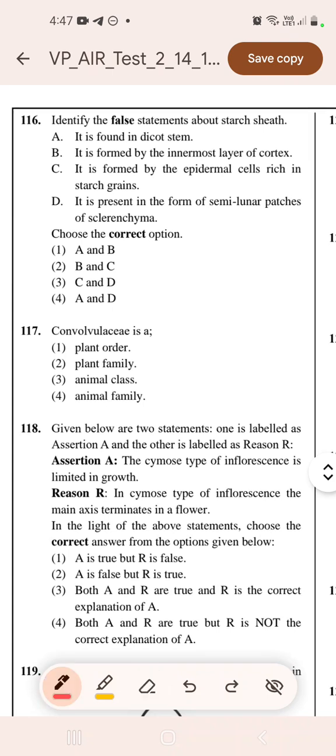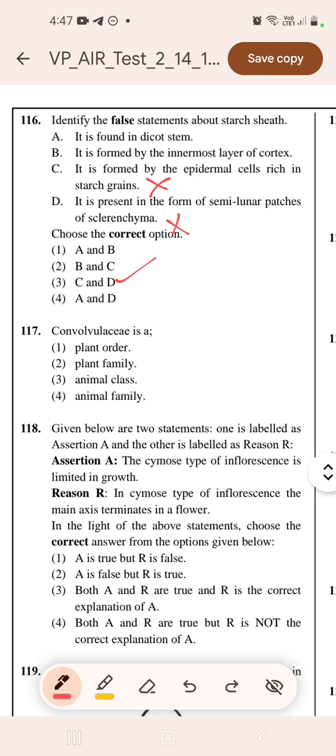Question number 116. Identify the false statement about starch sheath. It is found in dicot stem. It is formed by innermost layer of cortex. It is formed by epidermal cells rich in starch grains. Wrong, this will be the false one. And it is present in the form of semilunar patches of sclerenchyma. So option 3rd will be correct.